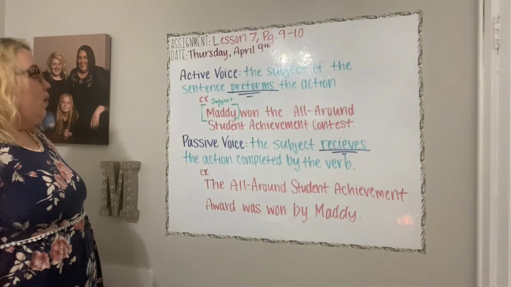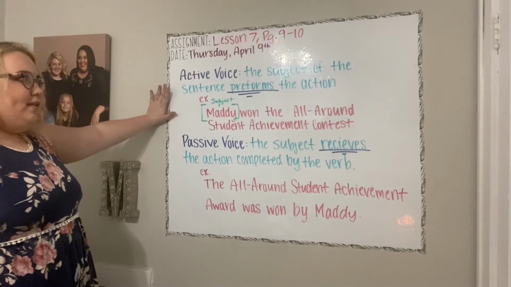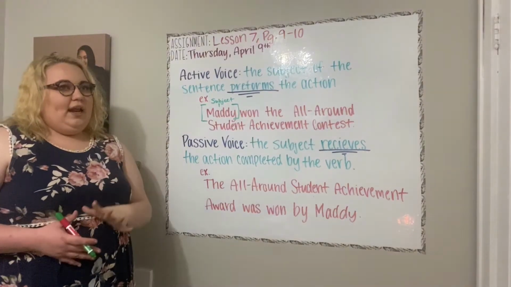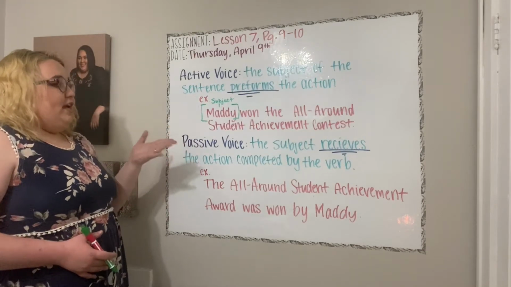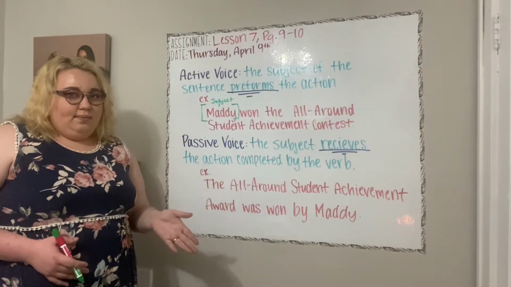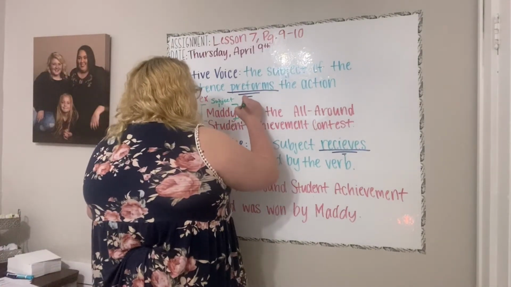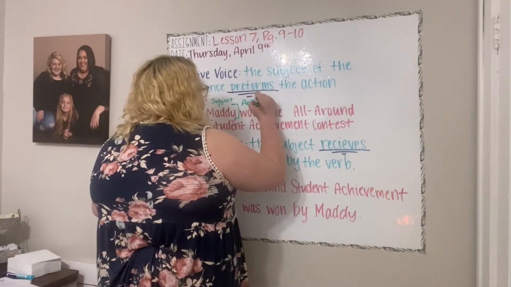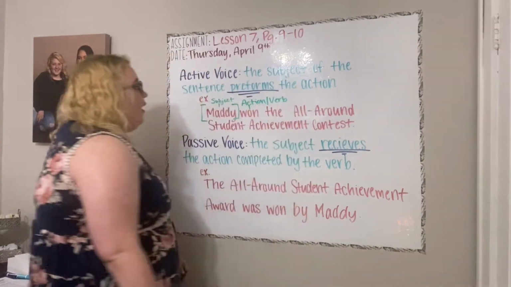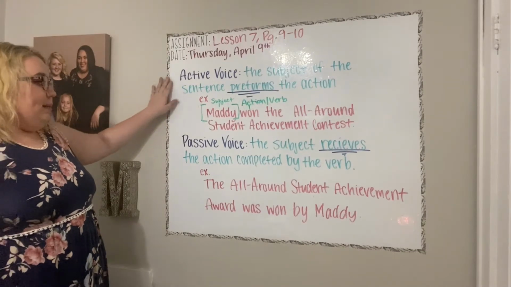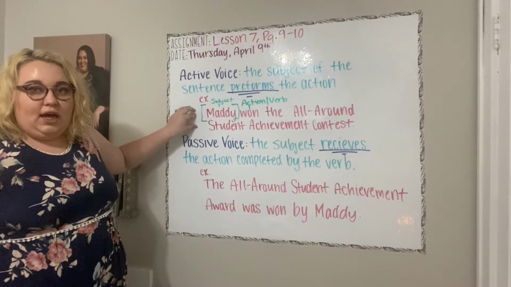Okay, so active voice is the subject of the sentence performing an action. So we're looking for a verb that Maddie is performing. What is Maddie doing? She's winning. She won something. So our action here is won. We can say it's our action or our verb. Active voice, I would say, is probably more common than passive voice, so most of you, this is probably pretty easy to understand.